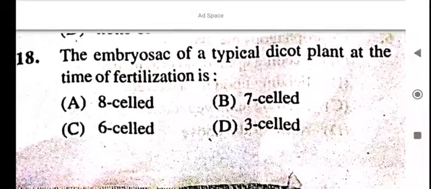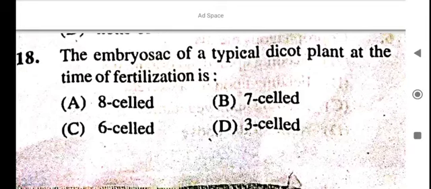The embryo sac of a typical dicot plant at the time of fertilization is 8 cell, 7 cell, 6 cell, 3 cell.